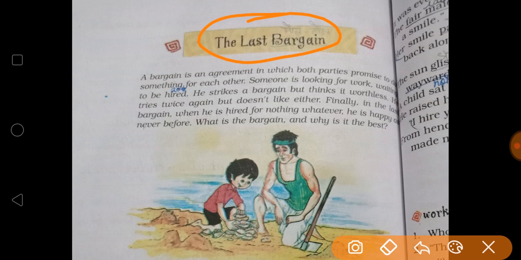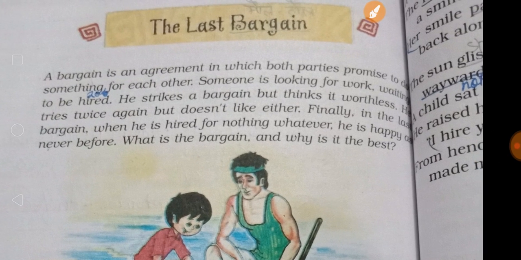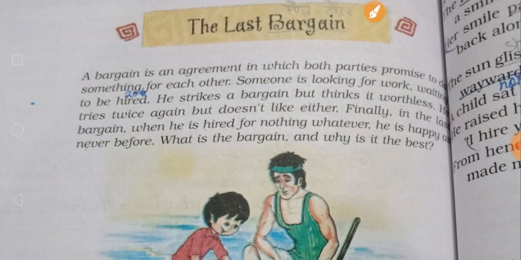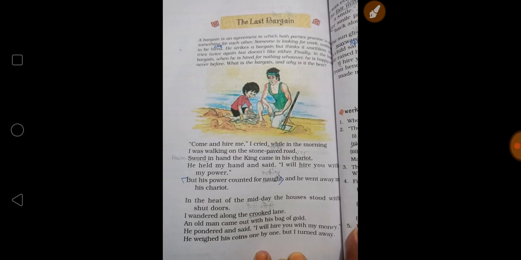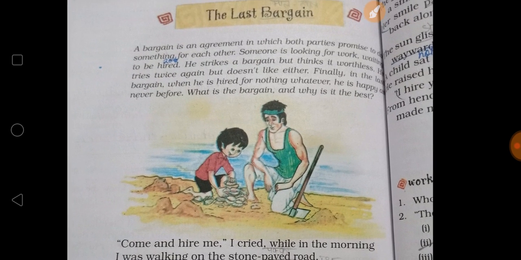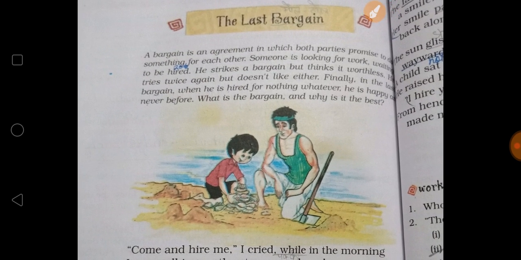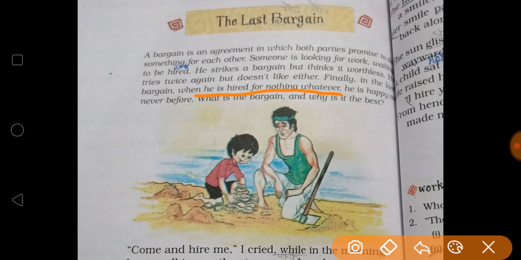So what is the poem about? In this poem, someone is looking for work, waiting to be hired. He wants a job. He wants to be hired by someone. He did so many bargains, but thinks them worthless. He tries again, but doesn't like any. So he tried to bargain with many people, but he didn't like any bargain. Finally, in the last, what happened? When a person hired him in exchange of nothing, he became happy as never before.